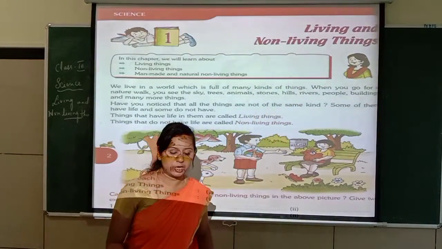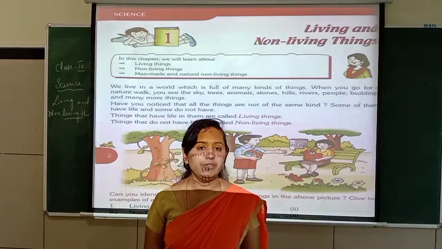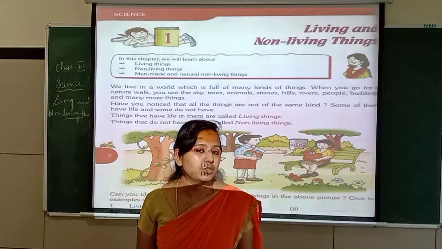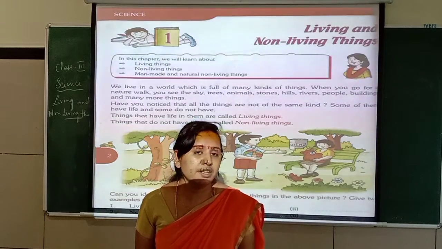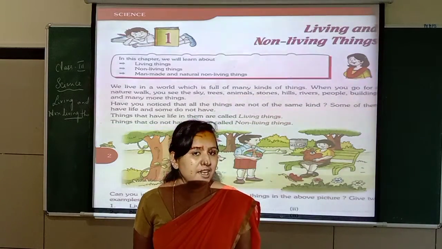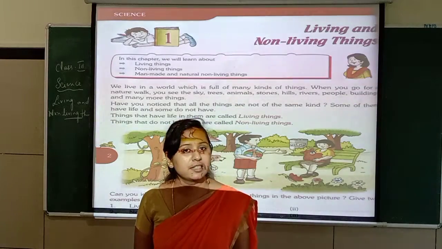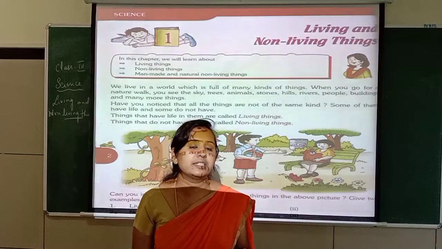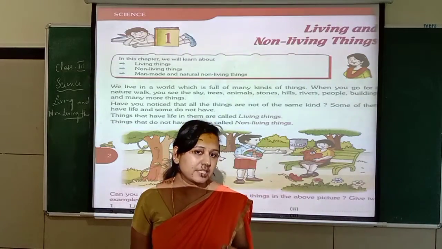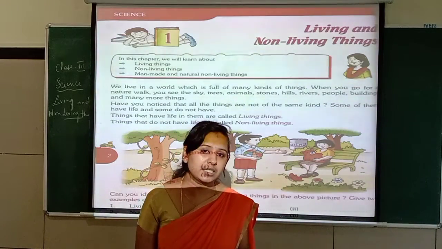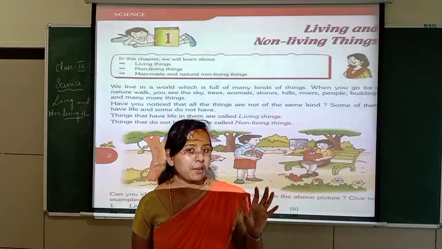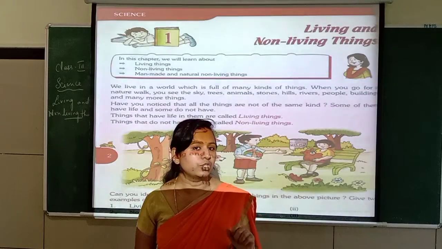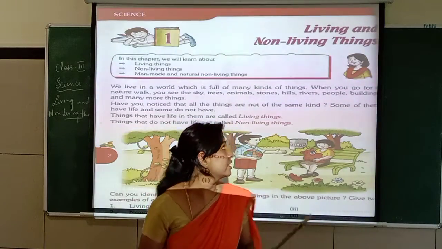What do I mean by living and non-living things? Living things have life. Non-living things do not have life. Living things can move, eat, run, dance, and also grow. But non-living things don't have life. They cannot run, they cannot sit, they stay in one place. Man-made things are called non-living things. So shall we start with living and non-living things today?